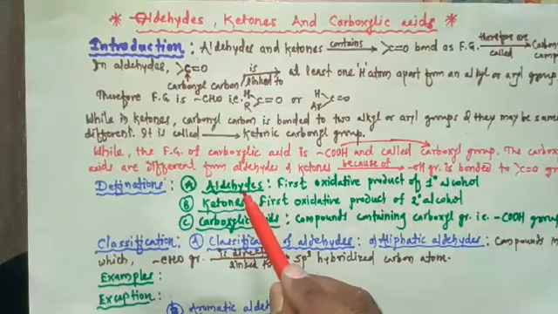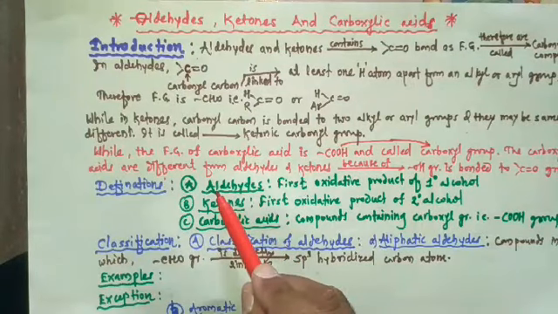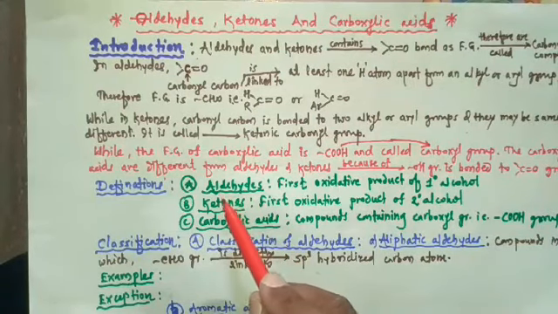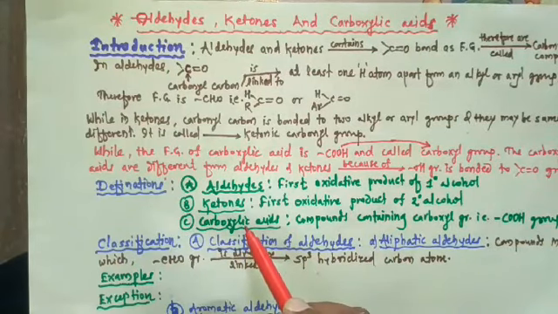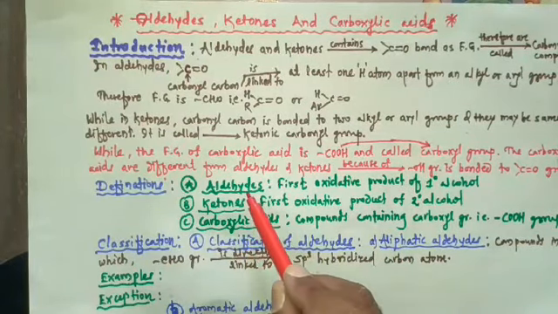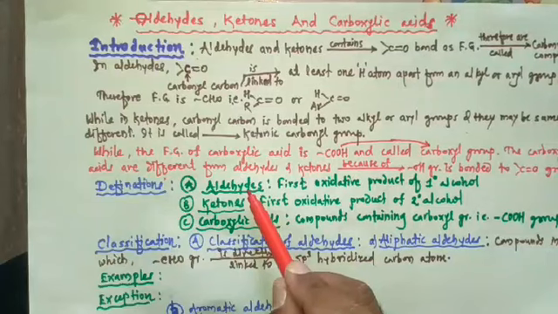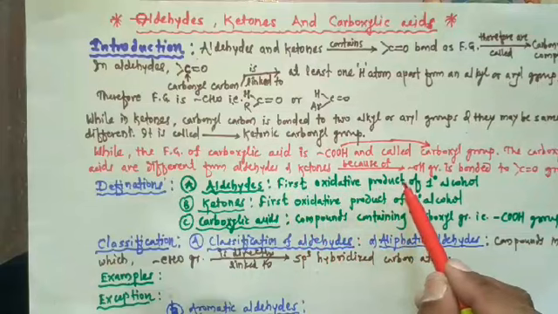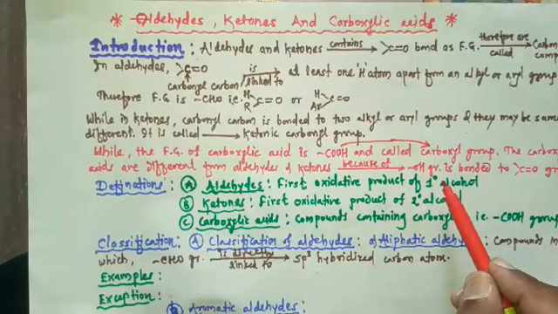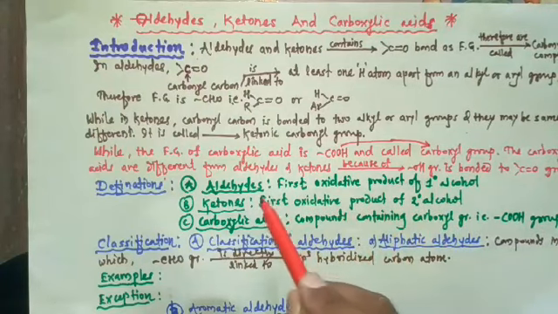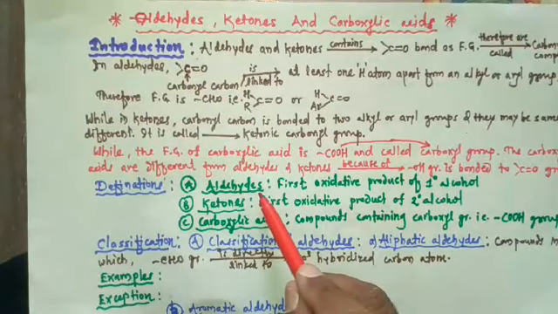Then let's study the definitions of aldehydes, ketones and carboxylic acids. Aldehydes are defined as the first oxidative product of primary alcohol. So primary alcohol on oxidation gives aldehydes.